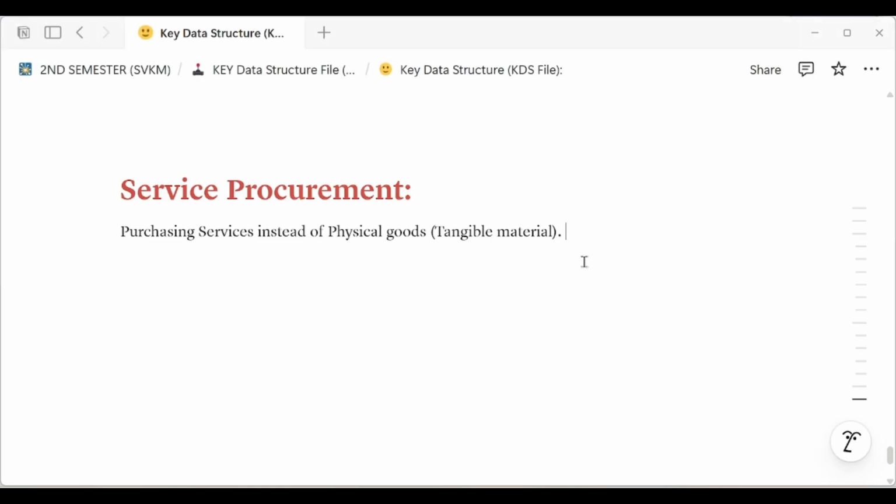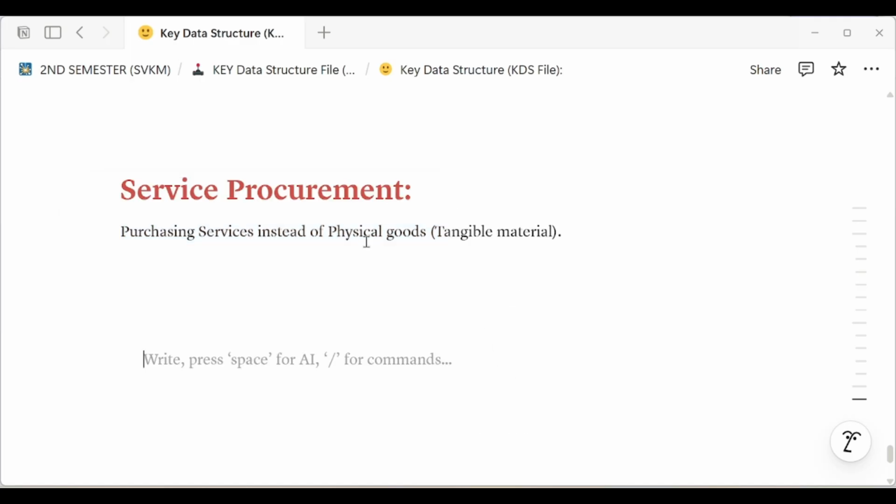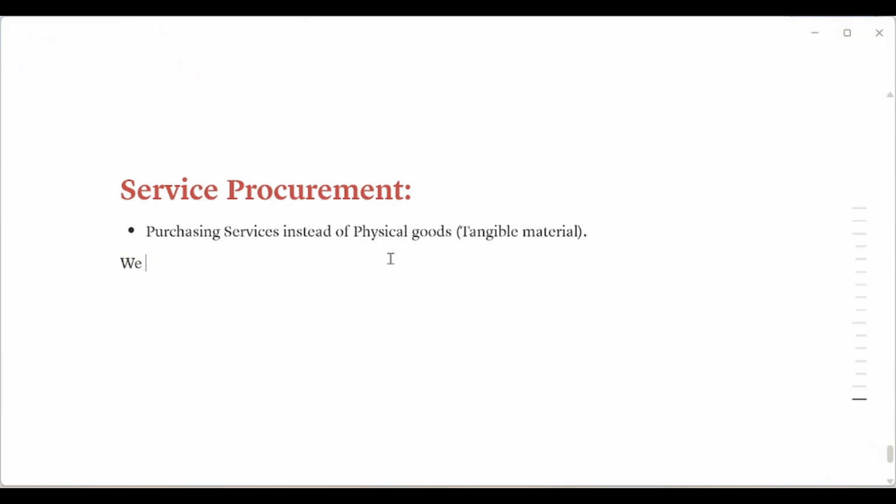So service procurement we cannot store. Services can't be stored in an inventory.